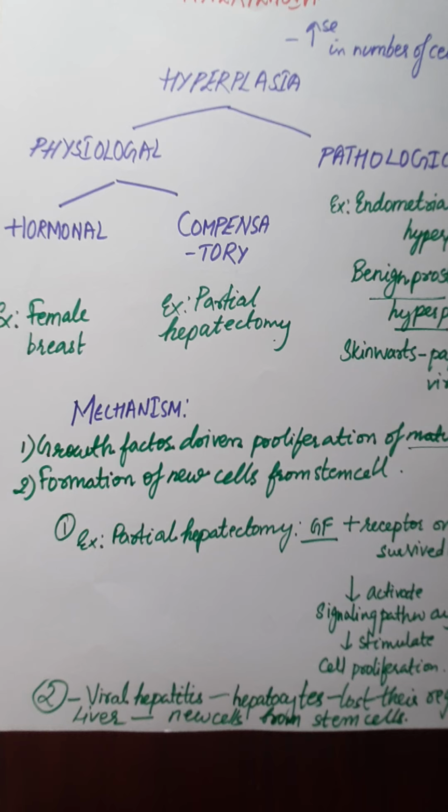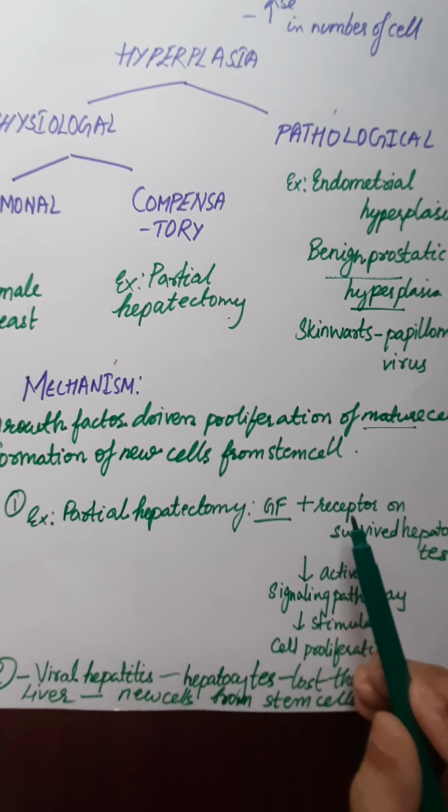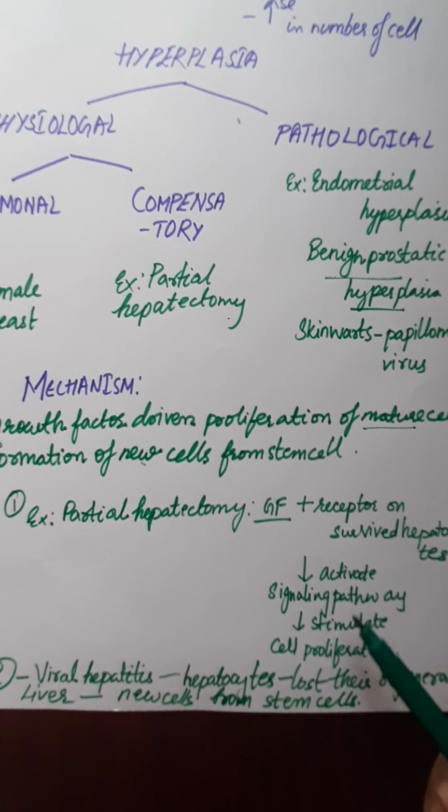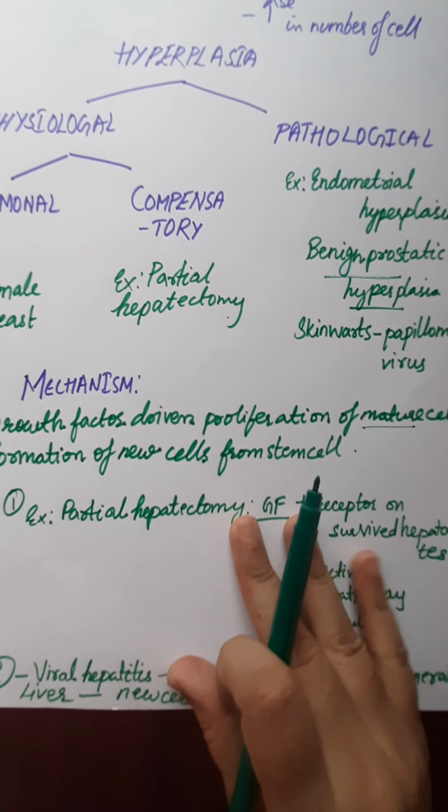Compensatory hyperplasia, for example partial hepatectomy. This occurs because the liver produces growth factors, which bind to the receptors present on the hepatocytes and activate the signaling pathway. This stimulates the cell proliferation.